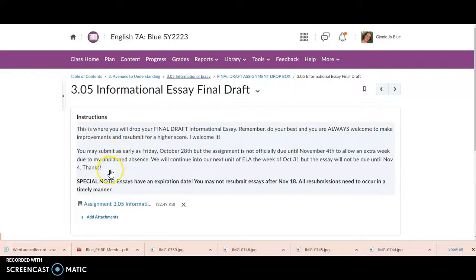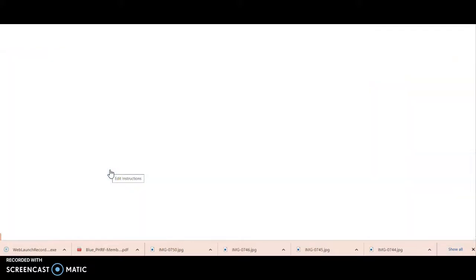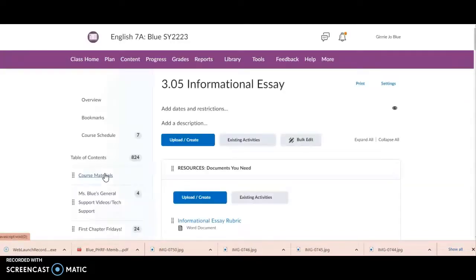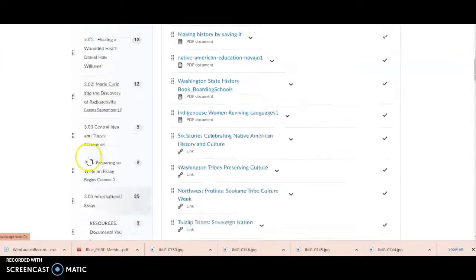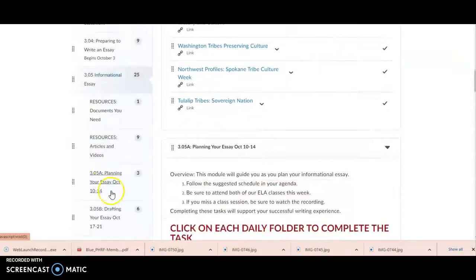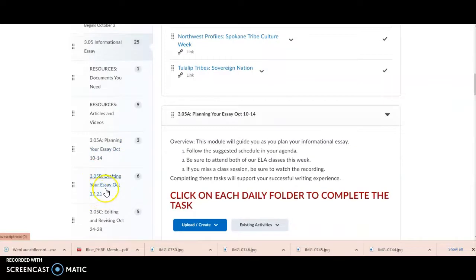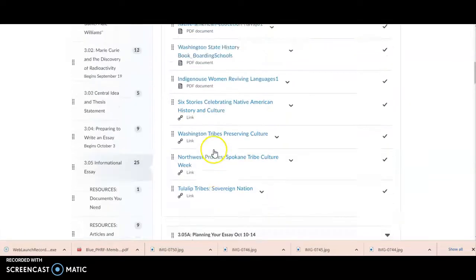I'm going to scroll down and find 3.05C. Remember that 3.05A is where you did your outline in Classkick. B was last week. It was where you submitted your rough draft at the end of the week. And C is your final draft. So here you have the information.